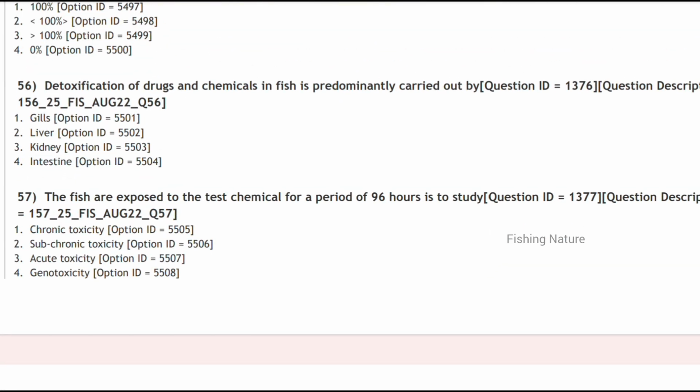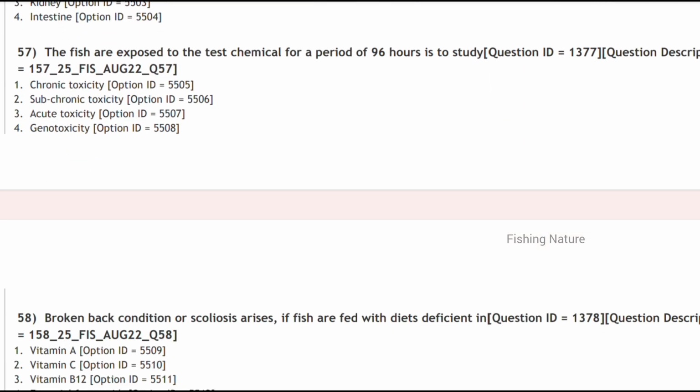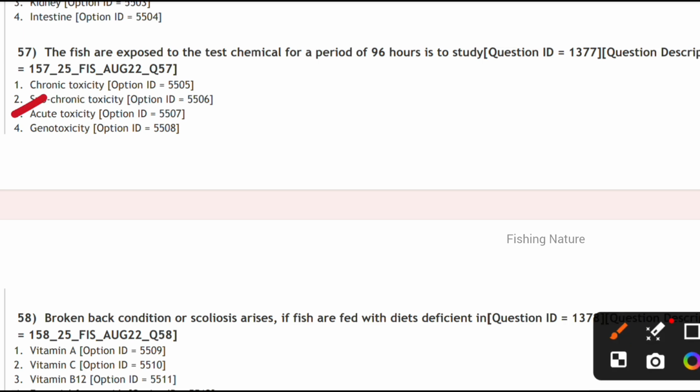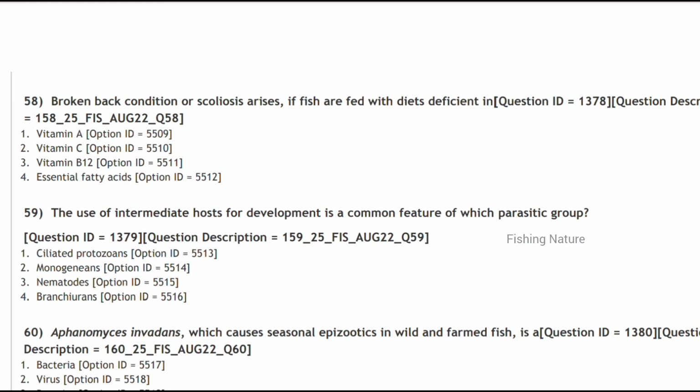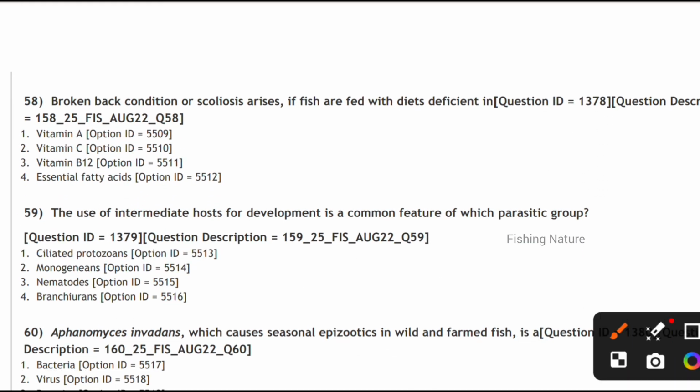Next, fish exposed to the test chemical for a period of 96 hours is to study acute toxicity. Next, the broken back condition of scoliosis arises if fish are fed diets deficient in vitamin C. Next, the use of an intermediate host for development is a common feature of which parasite? It is nematodes.